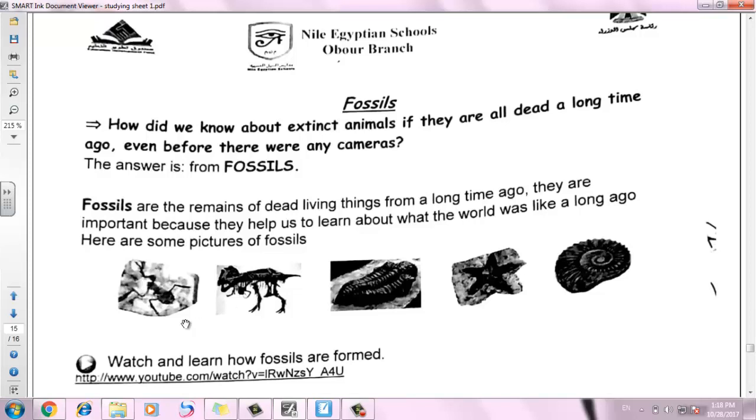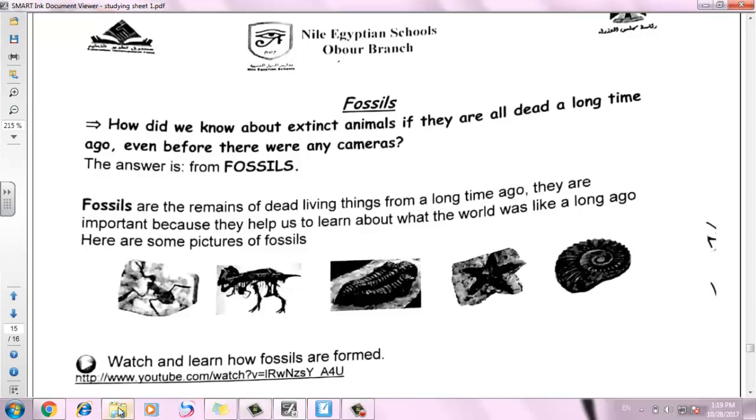So a fossil can be a bone, a whole body like the mammoth which was trapped in an ice cube, or some insects trapped in the glue of the tree, or maybe a print, trace or impression of a living body that used to be in this place for millions of years, like this starfish fossil, this snail fossil. Maybe a print or trace. What is the meaning of trace? Trace means things that I left behind me. For example, if I'm walking and I leave my footprint behind me, this is my traces.